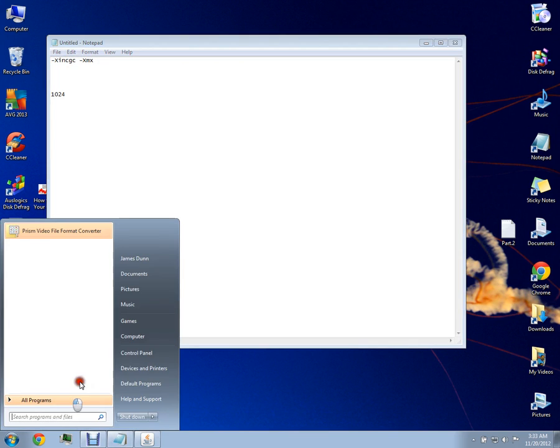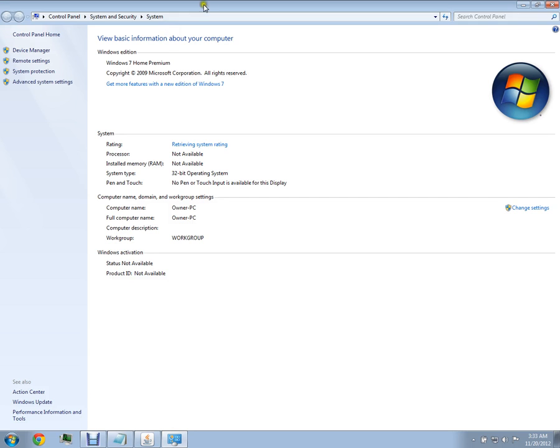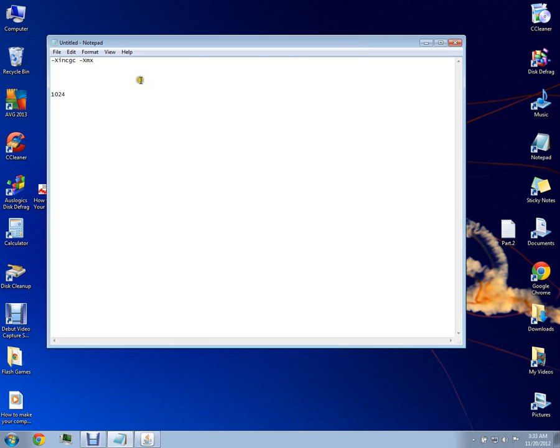So first you're going to see how much RAM your computer even has. I only have 1 gig because I'm using a laptop, but I did add virtual RAM. So in case you guys don't know how to do that, I'll put a link right here in the video to show you how to add RAM to your computer without taking it apart.